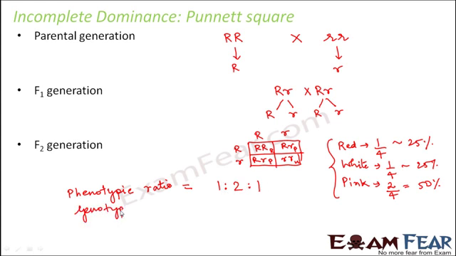Now, if you talk about the genotypic ratio, the genotypic ratio is basically RR is to Rr is to rr. So this is also going to be 1:2:1. So in case of incomplete dominance, the phenotypic ratio and the genotypic ratio are the same. That is 1:2:1. Right? So this is how the concept of incomplete dominance varied from Mendel's law of dominance. So I hope that the concept of incomplete dominance is now clear. Now, there is yet another type of dominance, and that is called co-dominance.